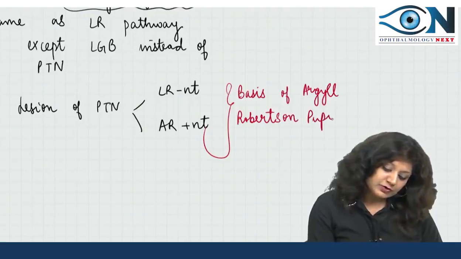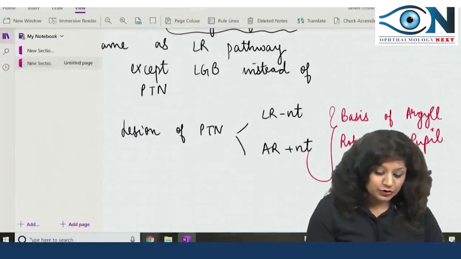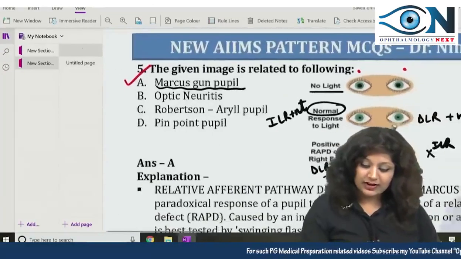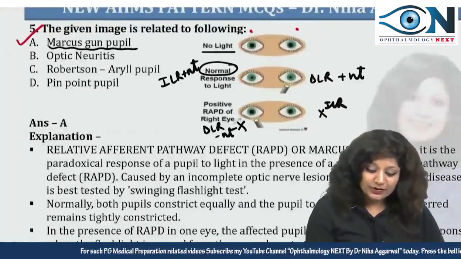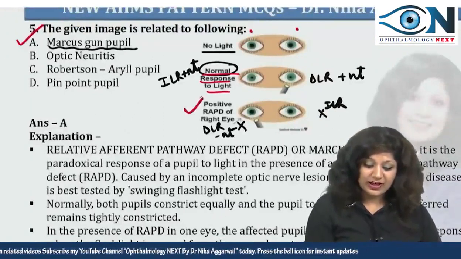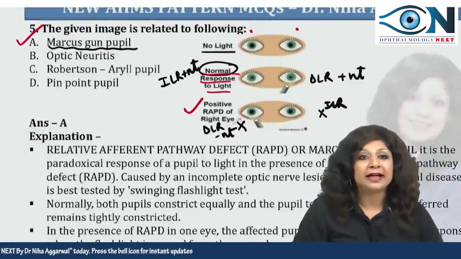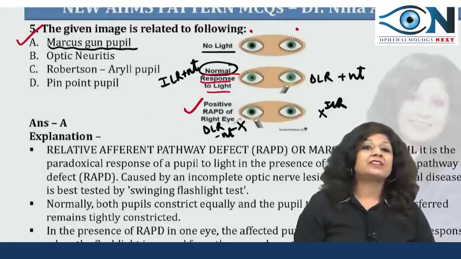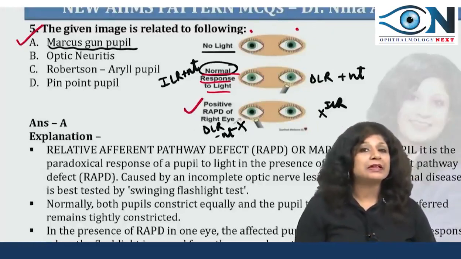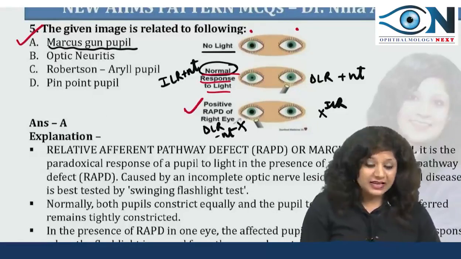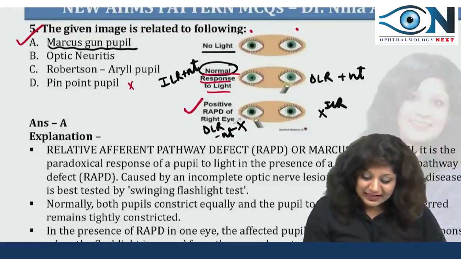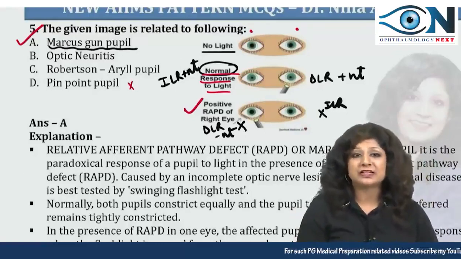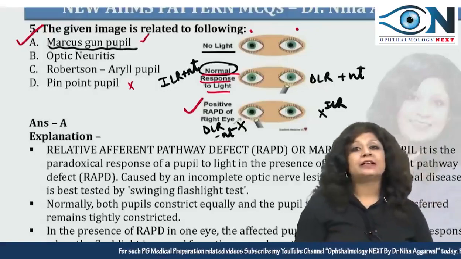So the question that was shown to us was this one, where the image is showing the normal response to light and positive RAPD. RAPD is also called the Marcus Gunn pupil. It is the earliest indication of optic nerve disease. It is tested by the swinging flashlight test. It is not the pinpoint pupil, rather it is a dilatation of the pupils. It is not the Argyll-Robertson pupil, which is a lesion of the pretectal nucleus. It is actually the Marcus Gunn pupil.